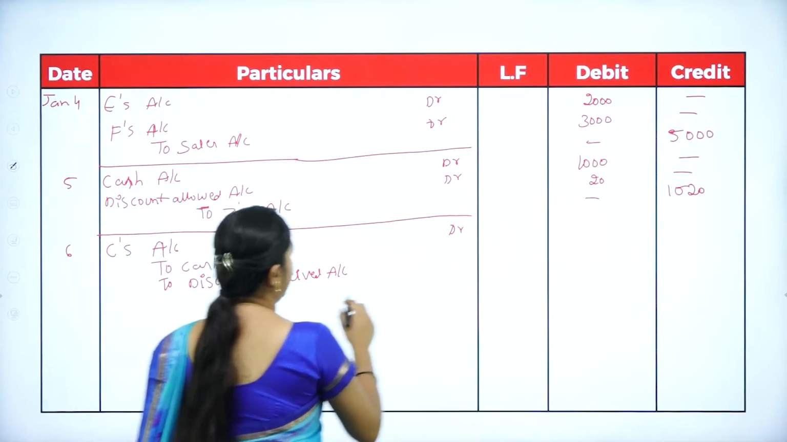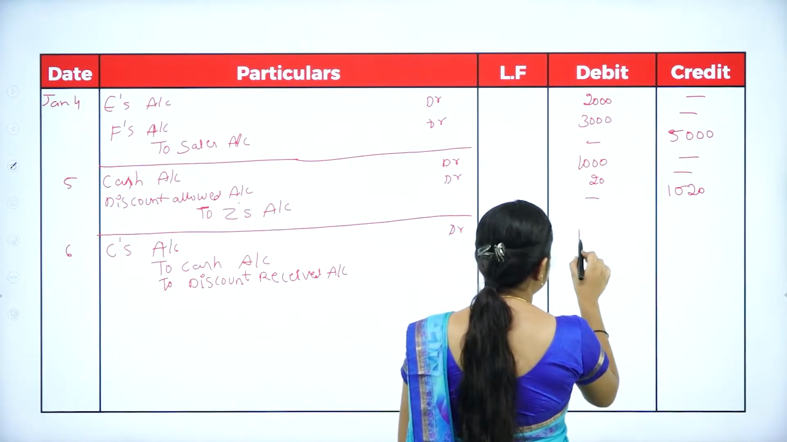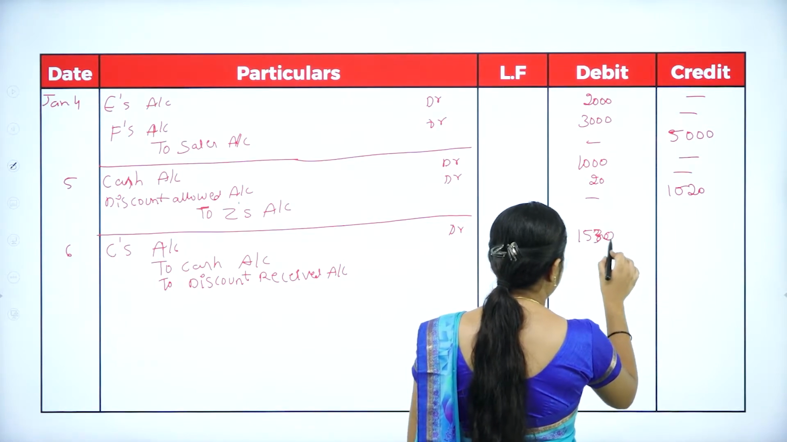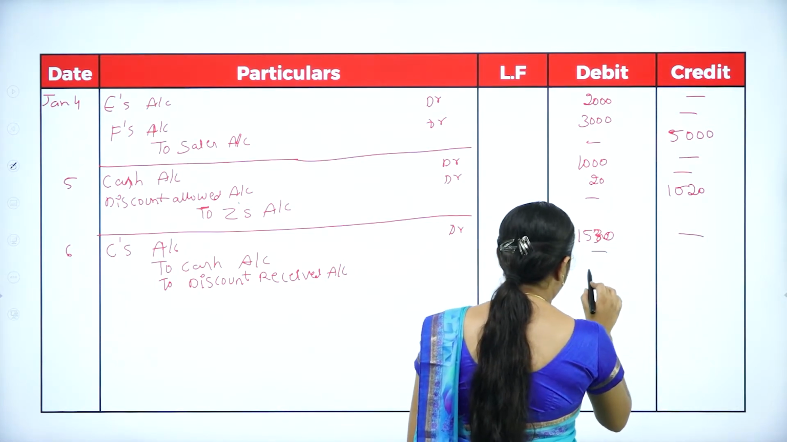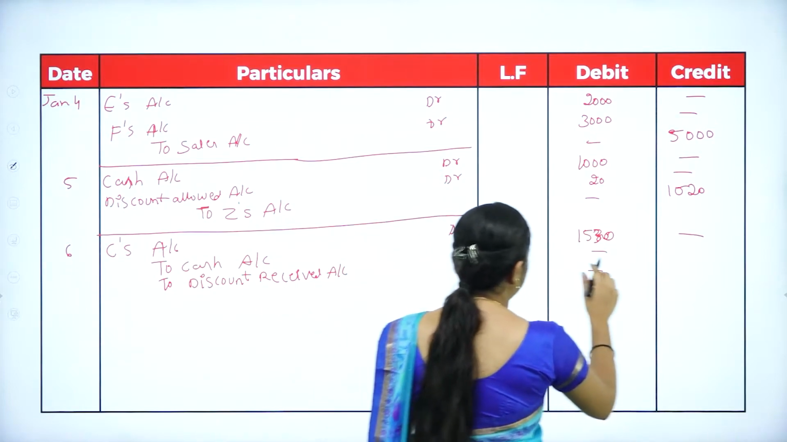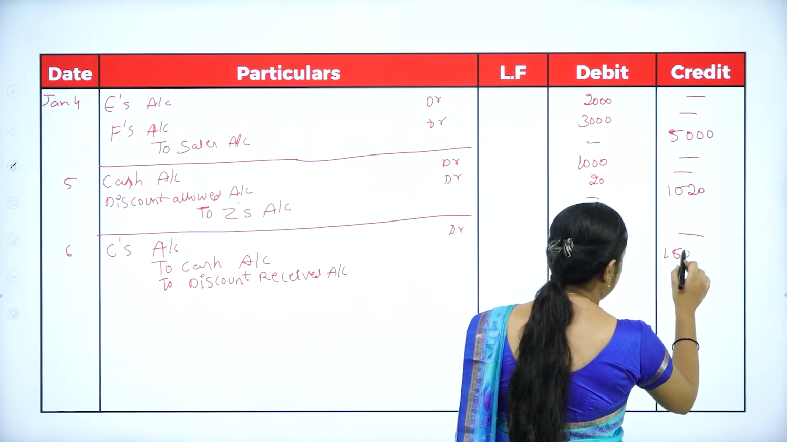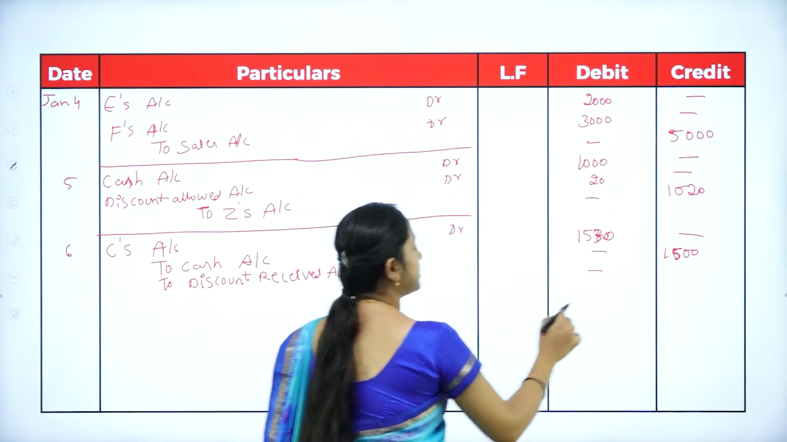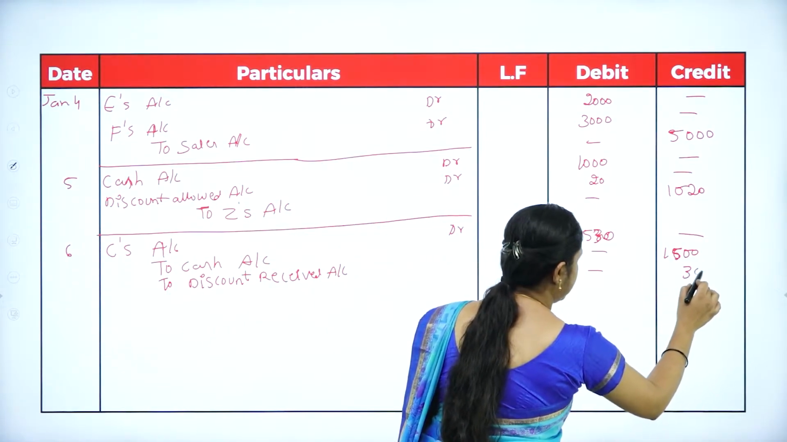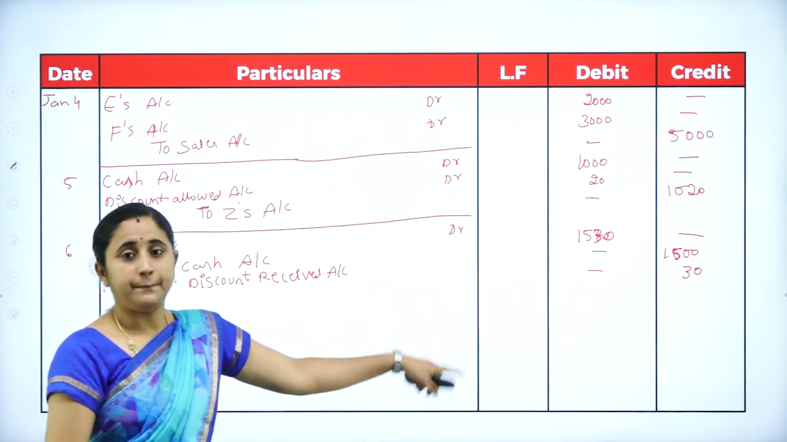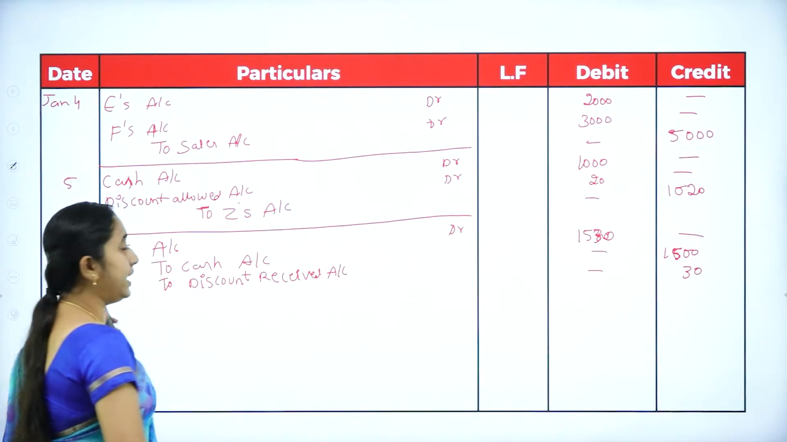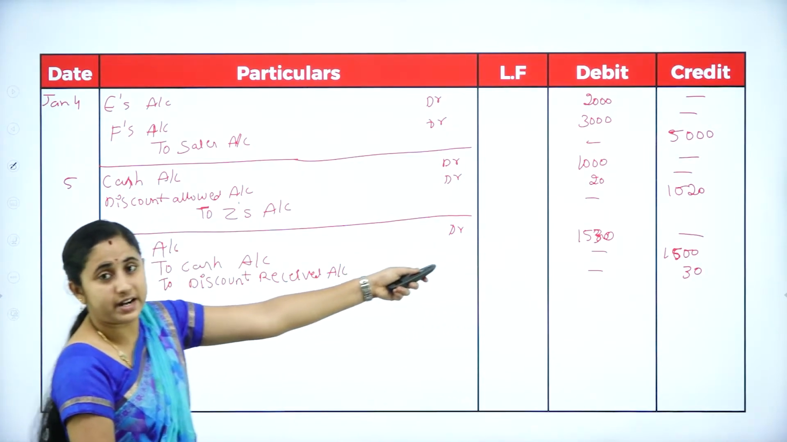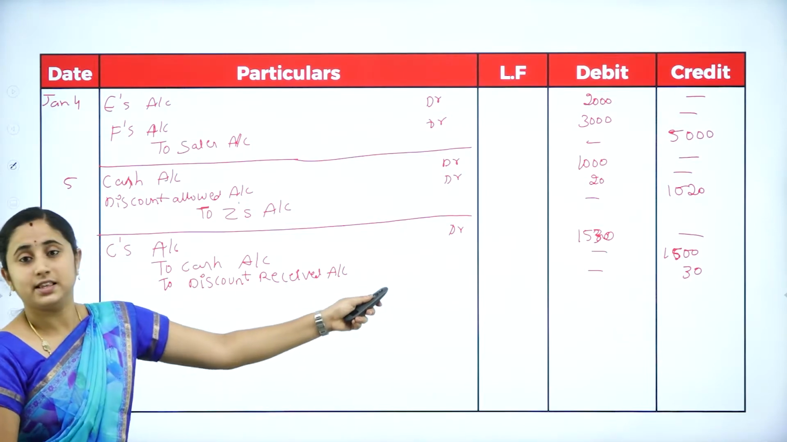account. So your total liability amount is 1530, but you have paid a cash of rupees 1500. You paid only cash of rupees 1500 and you get a discount of rupees 30. So it is balanced. You need to credit the 1500 and discount is 30.